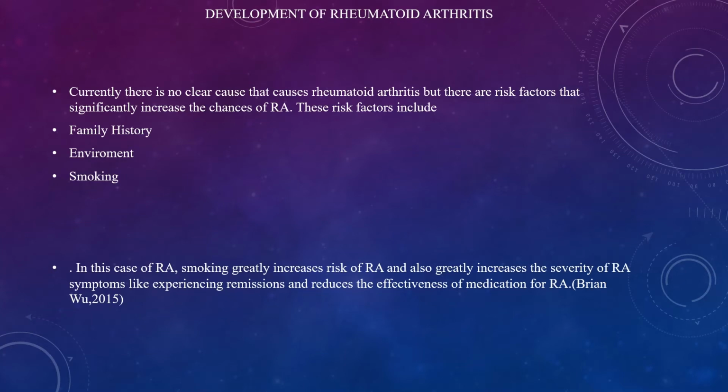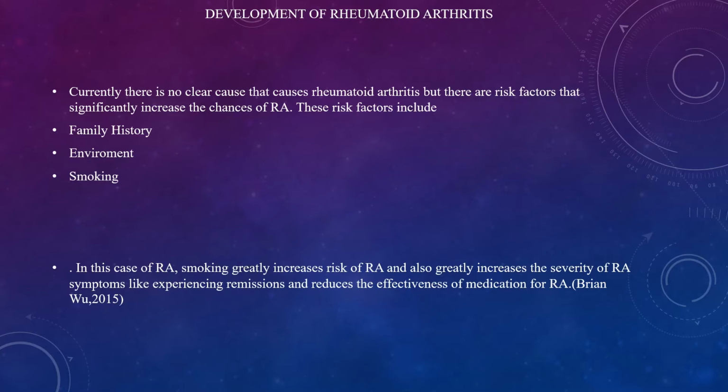Well, currently, there is no clear cause of rheumatoid arthritis, but there are risk factors that significantly increase the chance of RA. These risk factors include family history, the environment, and smoking. So, RA is also a genetic disorder that can be passed down from generation to generation. In terms of environment, RA can also be triggered by chemicals released from the environment like silica or asbestos. Silica increases the risk of seropositive RA, while asbestos increases the risk of both seropositive and seronegative RA.